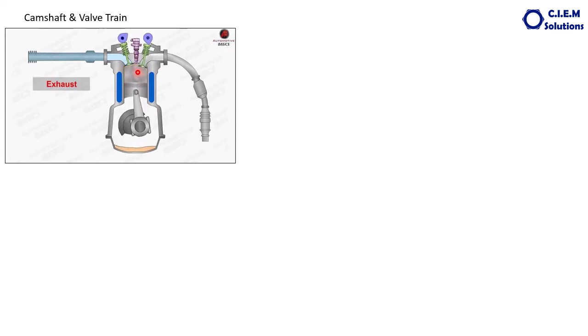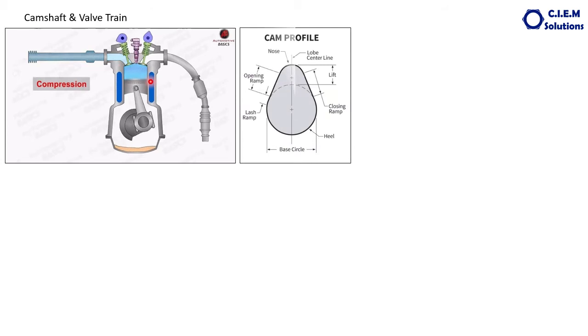And observe these both valves, the inlet valve and exhaust valve, are opening and closing in relation to the movement of the piston. How is this valve opening taking place? This job is done by the camshaft. You can see the cam lobes here. These are rotating. When the cam lobes press this, the valve opens, and again the valve closes with the spring tension. The opening and closing of the valve in relation to the movement of the piston is the job of the camshaft.